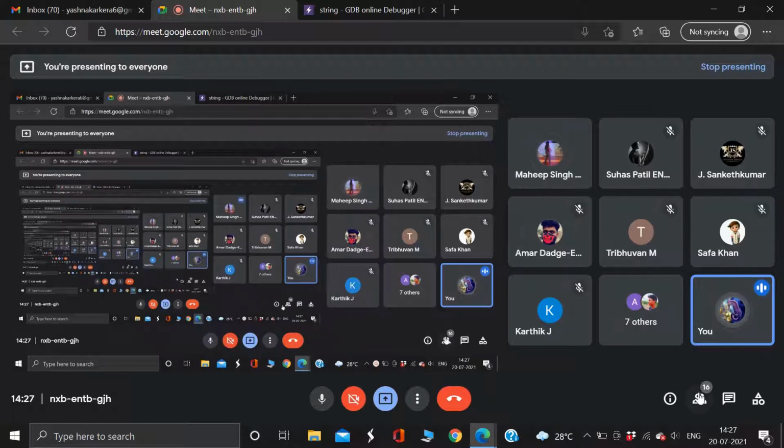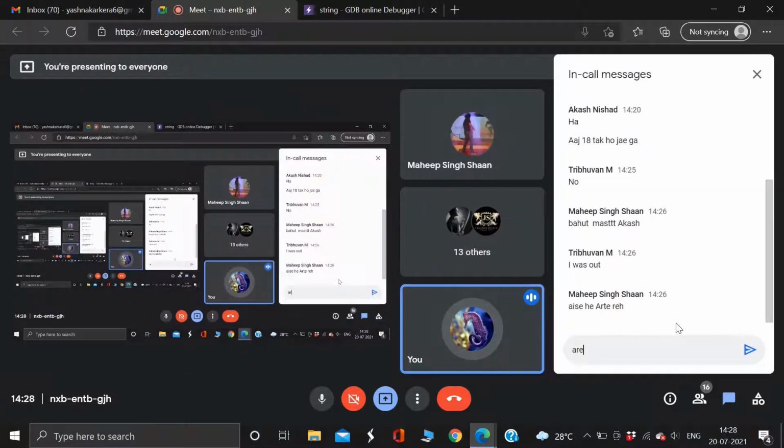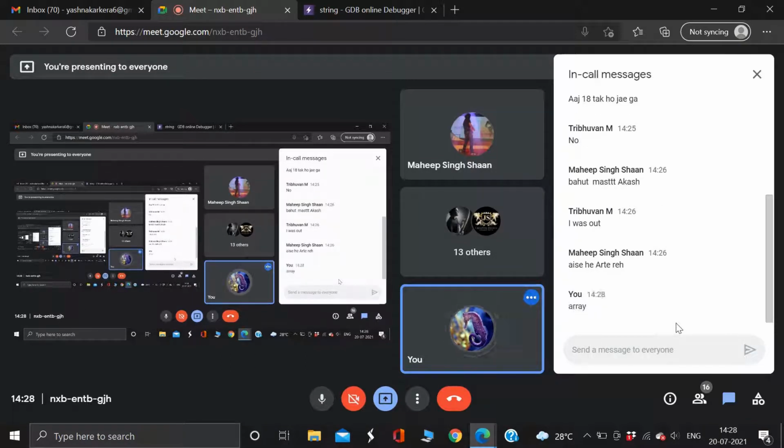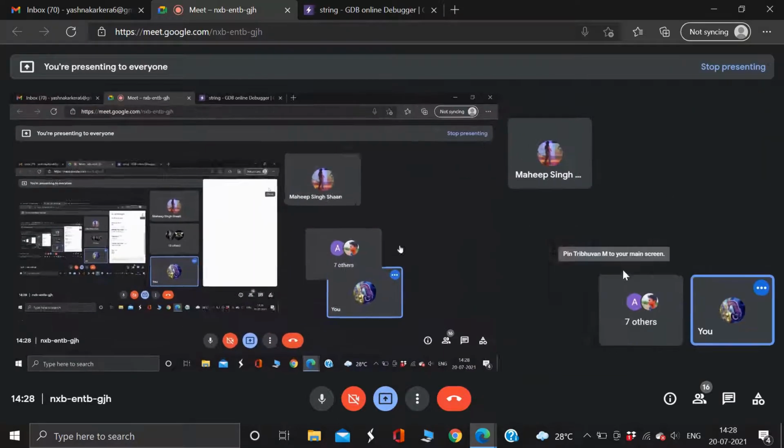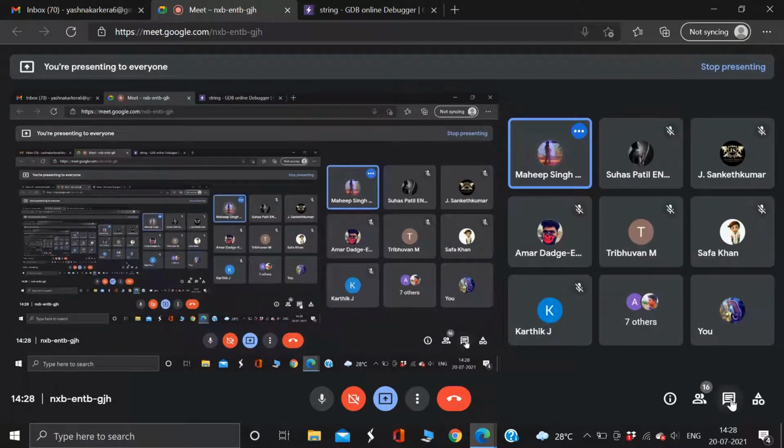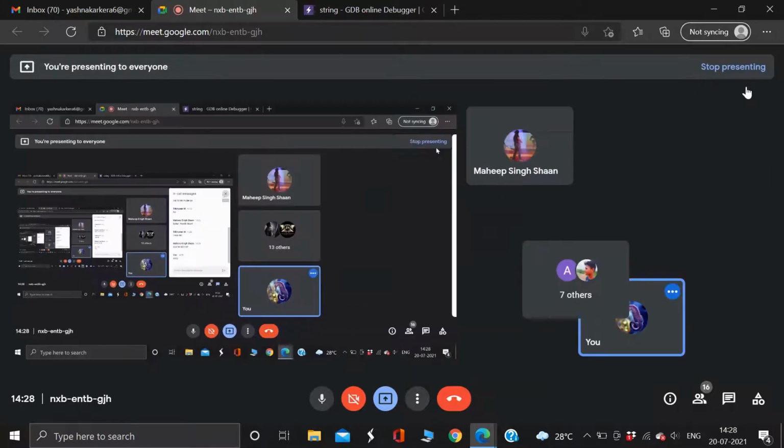How many of you remember arrays? Array. How many of you remember? Not that kind of array, not this array. ARRAY, array. This will get brushed up. Hmm. Nobody remembers.